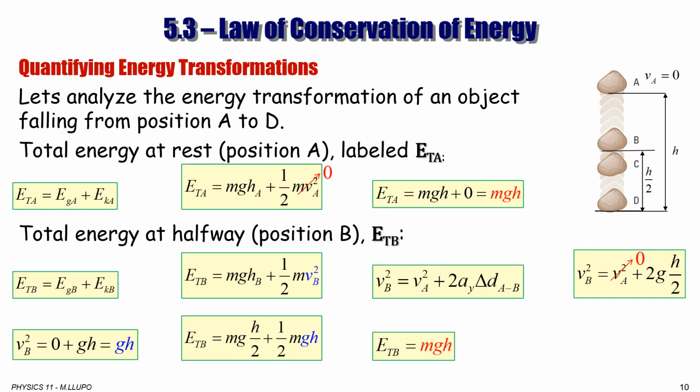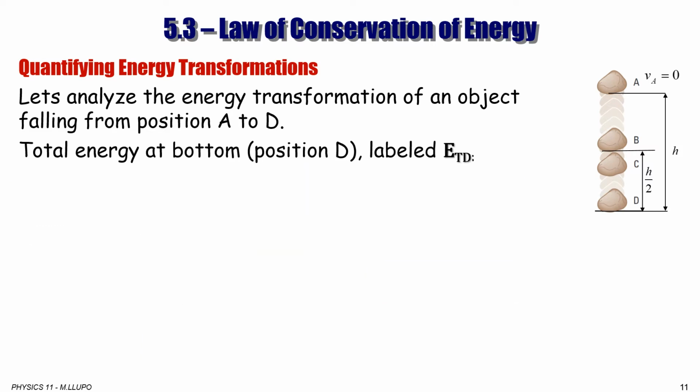But let's see what will happen at point D. So what would be the total energy at the bottom just before it hits the ground? So at position D, we label it as total energy at point D. We know that total energy at point D is equal to gravitational potential energy at point D plus kinetic energy at point D, as always.